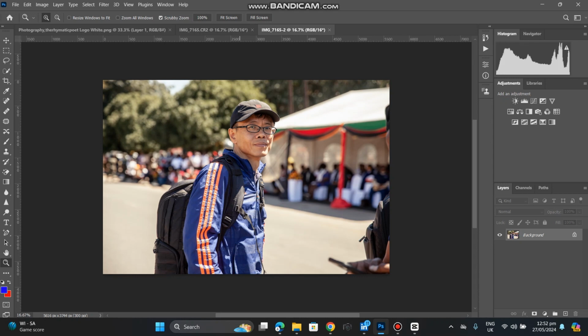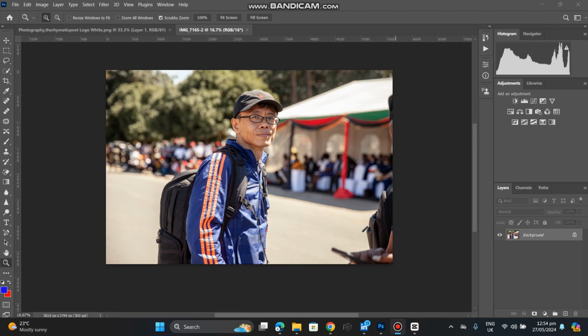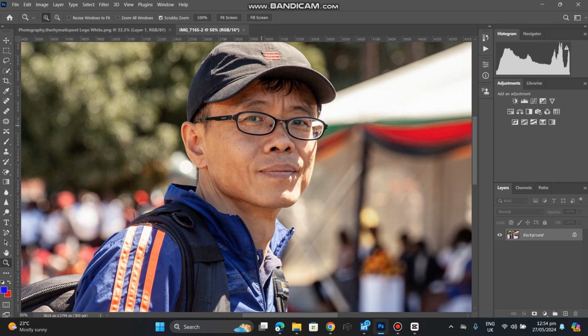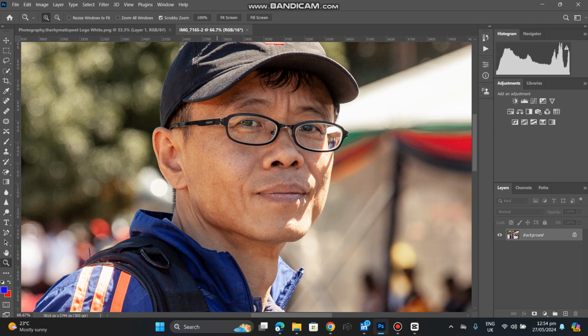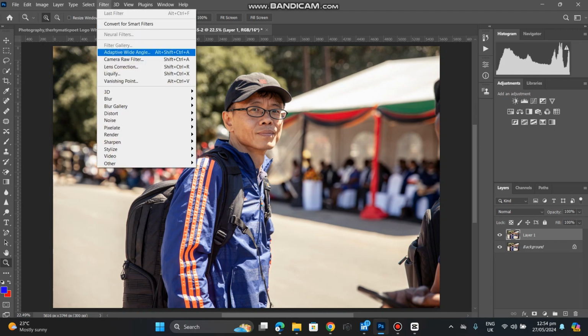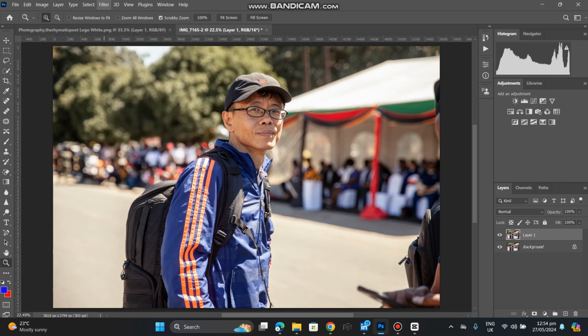Okay, so this time around our image has opened. As we can see, our background and our subject are not that separated because they have almost the same exposure, and yeah, that's where the work comes in. So I'm just going to do Ctrl+J to duplicate the layer here, and I'm going to open our camera raw. You have to open the same thing over and over of what you need.